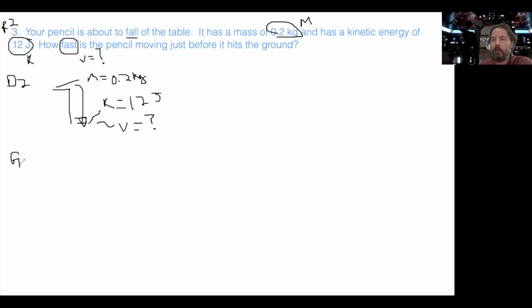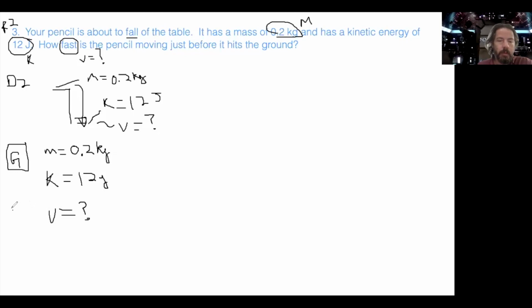Given, unknown, equation, substitute and solve is the acronym. Guess. So here's our givens. M equals 0.2 kilograms. K equals 12 joules. And we are looking for velocity equals question mark. That is my unknown. So given, unknown, equation.